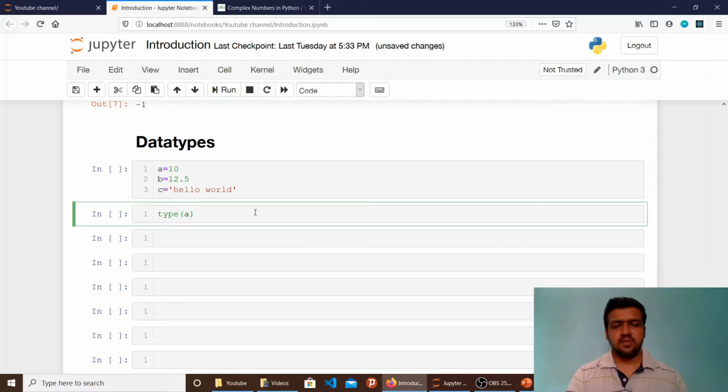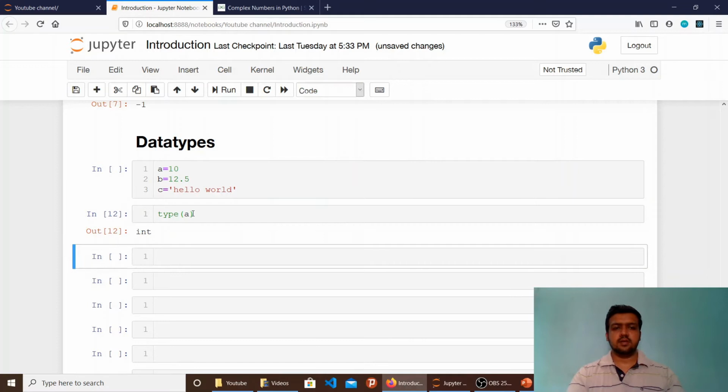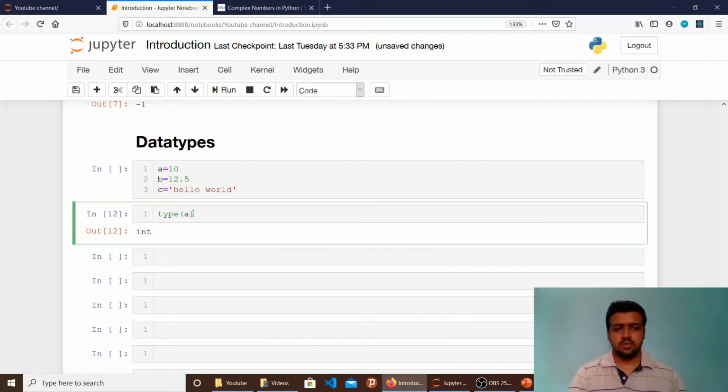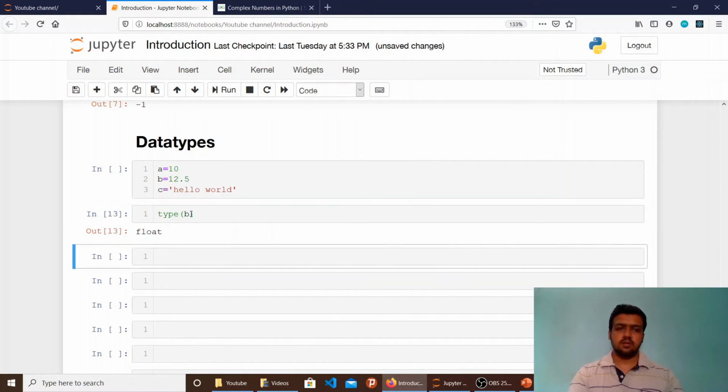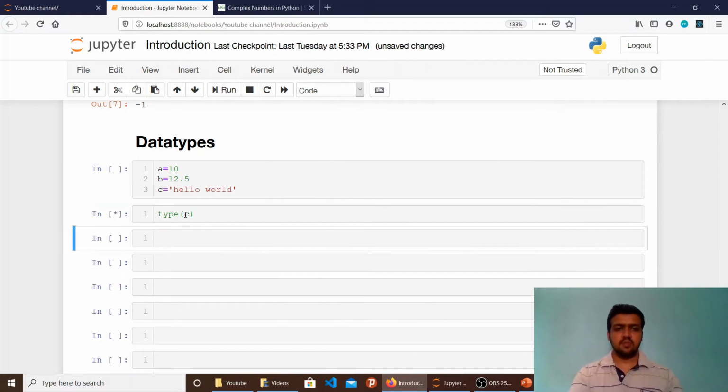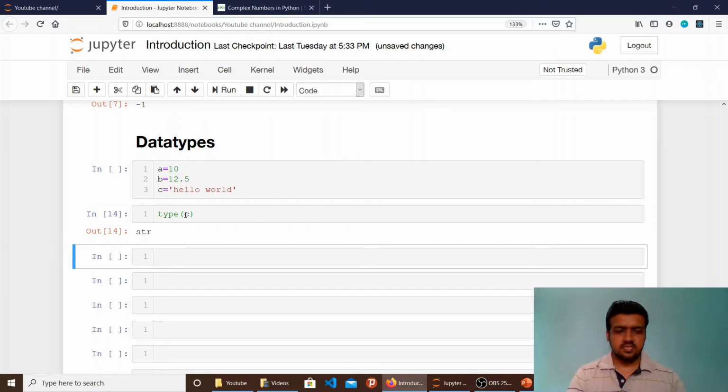Whatever variable name or value I pass to this function, I can get the corresponding data type for it. So if I write type of a, it will give me int, which is integer. It is saying that the value of a, which is 10, is an integer value. If I write b, it will give me float. And if I write c, it will give me str, where str stands for string.